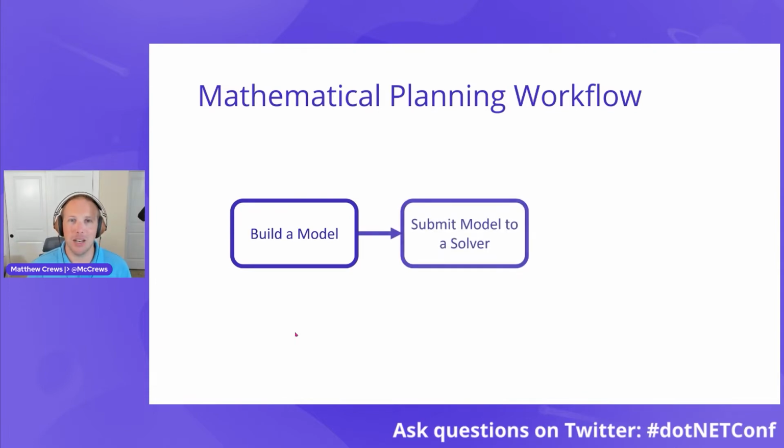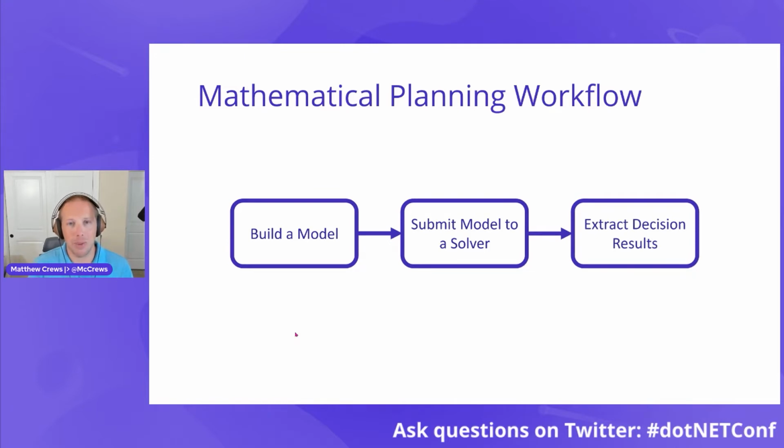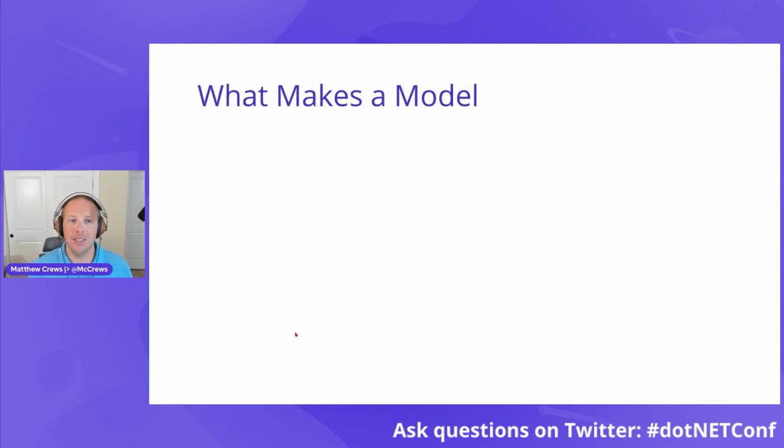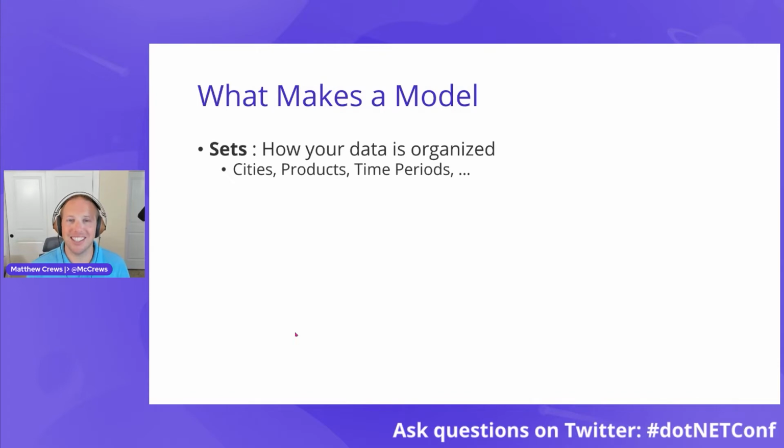We then send that model to a solver. And a solver is a piece of code that knows how to understand that model and search for the possible solutions. And because of the way we structure the problem, it's guaranteed to find the best possible answer. And finally, we get the result back and it tells us what values we should use for the decisions. This is how much money you should invest. This is how many people you should put on the project. Now, what are the ingredients that make up a model? Well, first of all, there are the sets.